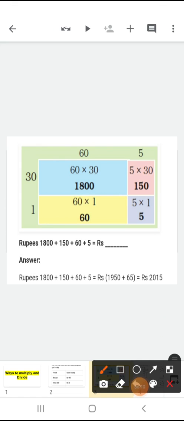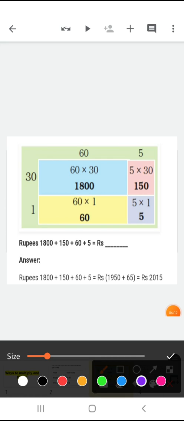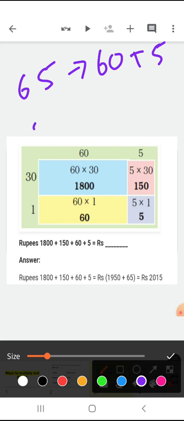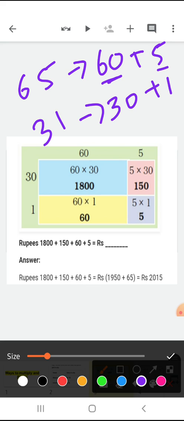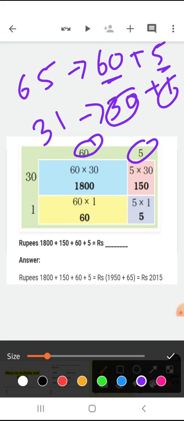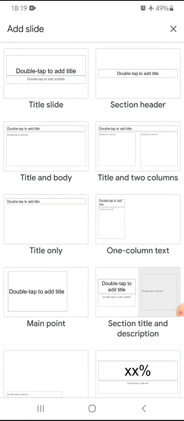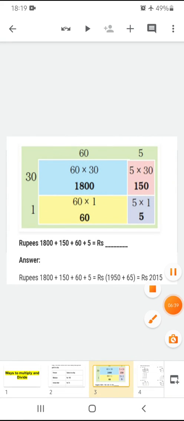Let's quickly recap this. First of all, you have to make factors of whatever is given. It was given 65. We wrote it like this: 60 plus 5. Similarly, 31 was there. We wrote that as 30 plus 1. Then 60 and 5 we will write here on the top, and 30 and 1 here on this side, vertical and horizontal side. After this, what we will do?